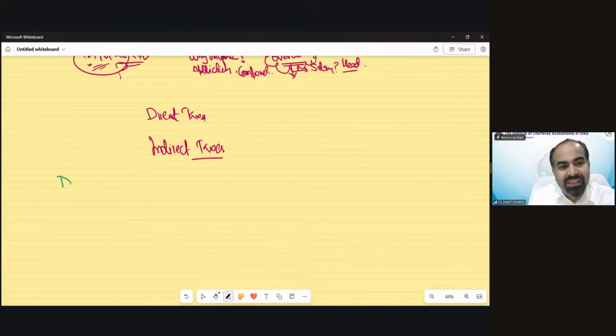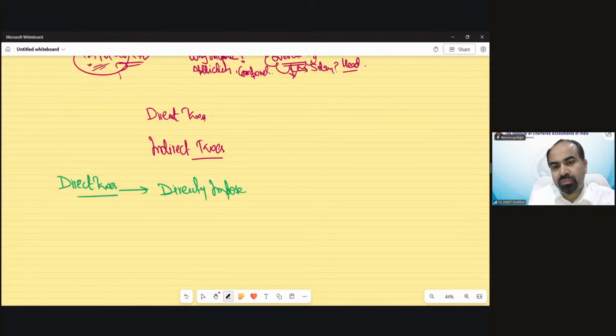Direct taxes are imposed directly on the person who earns the income.